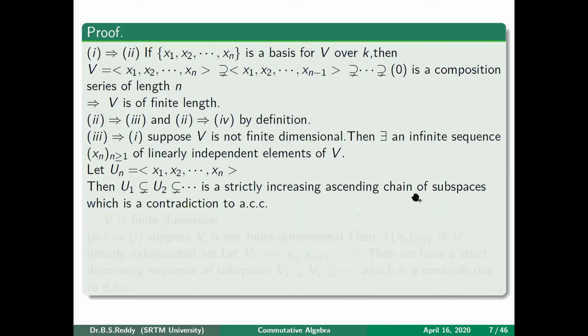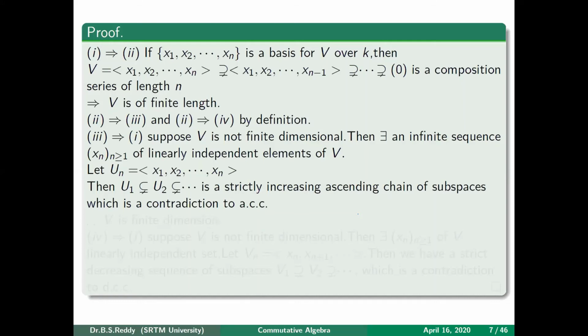That is a contradiction to ACC, because ACC says that whenever you have an increasing sequence, it should stop. But the way we have constructed these Un's, it is a strictly increasing sequence which never stops. That is a contradiction to the assumption that we have ACC. So that contradiction arises because we have assumed that V is not finite dimensional. Hence, V has to be finite dimensional whenever it has the ACC condition. So we have proved that 1 implies 2, 2 implies 3, and 3 implies 1. That means 1, 2, 3 all are equivalent.